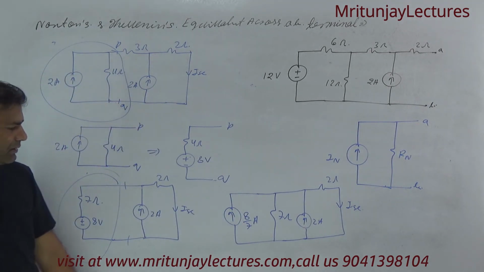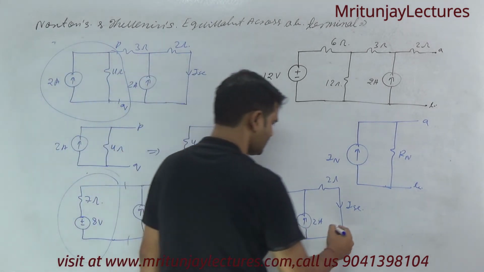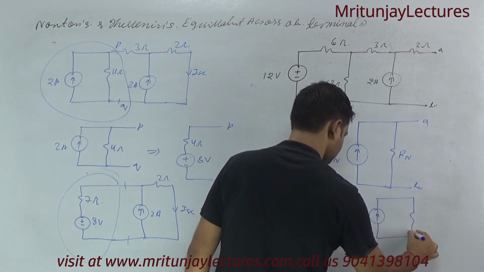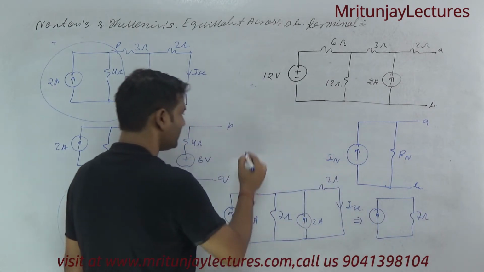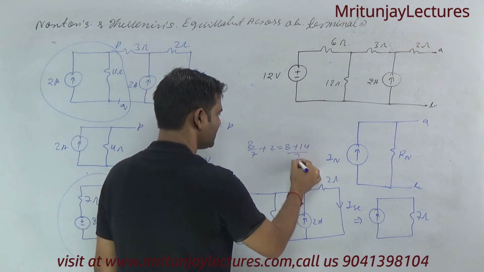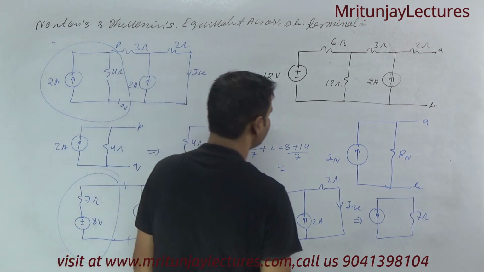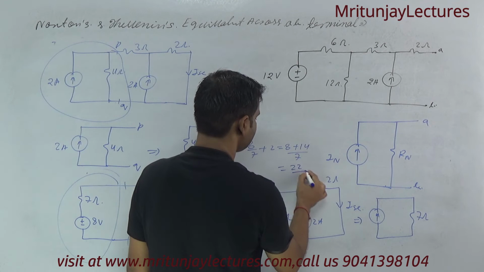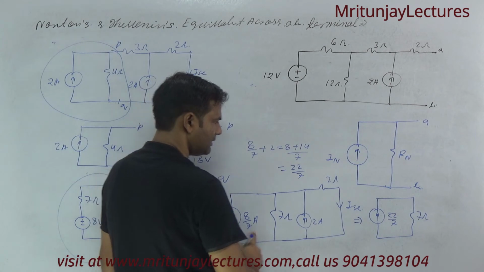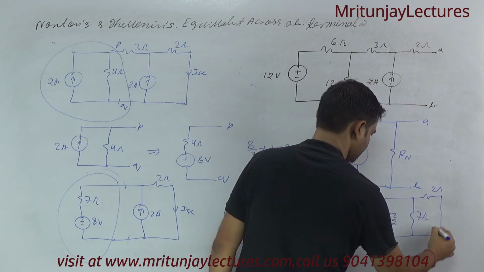Okay. Now this current and this current are in the same direction, so they are added and we get 8/7 plus 2, that is (8 plus 14)/7, that is 22 divided by 7, and this is 2 ohm, and this one is the ISC current.